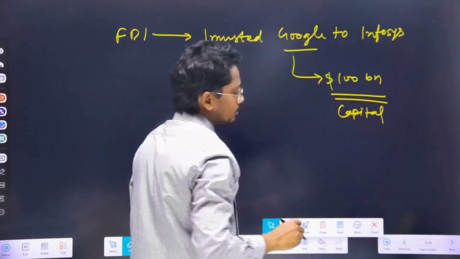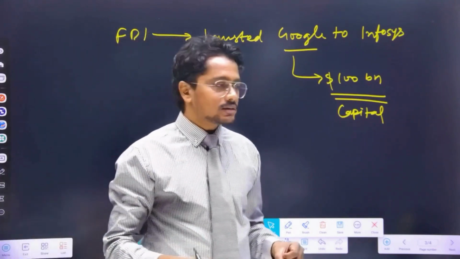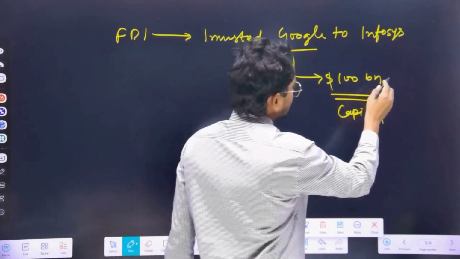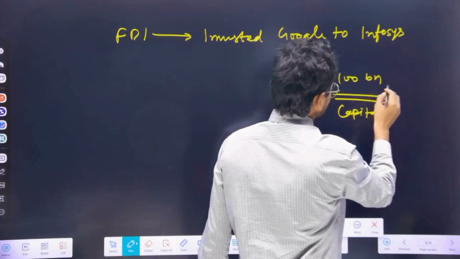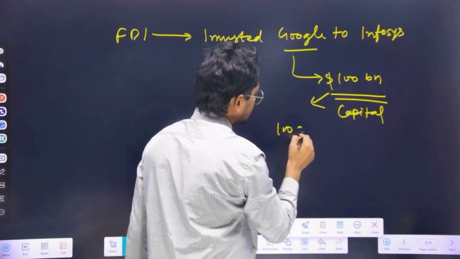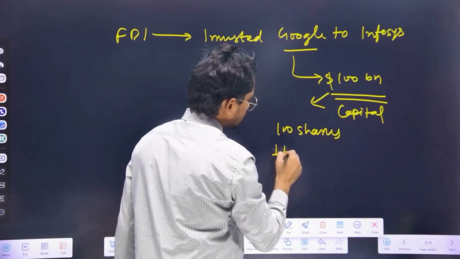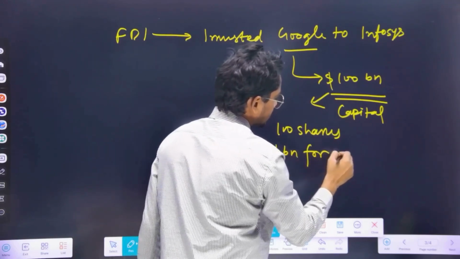But for example, in 1 or 2 years or some more quarters, this capital in shares, let's say 100 billion for 100 shares, means 1 billion for 1 share.